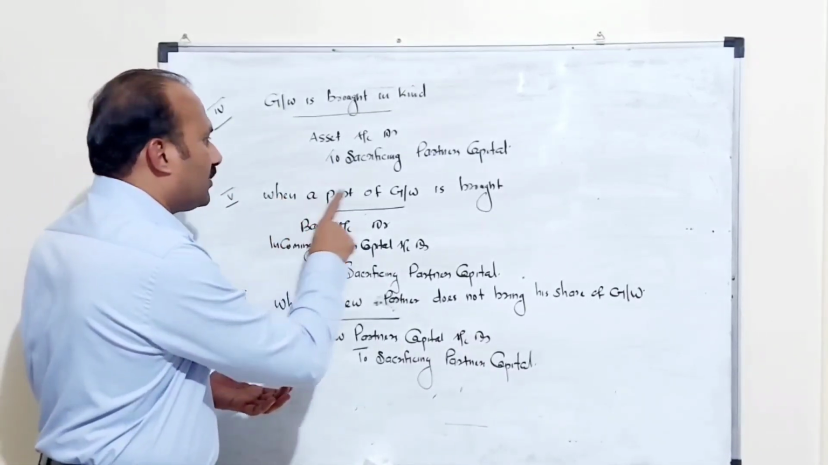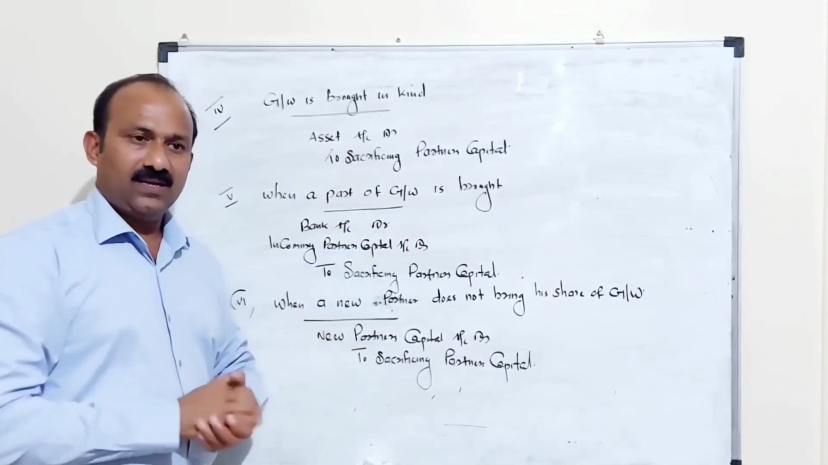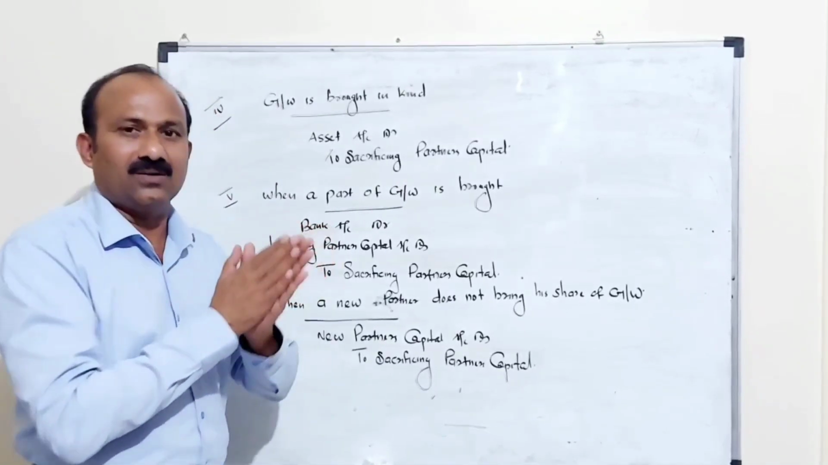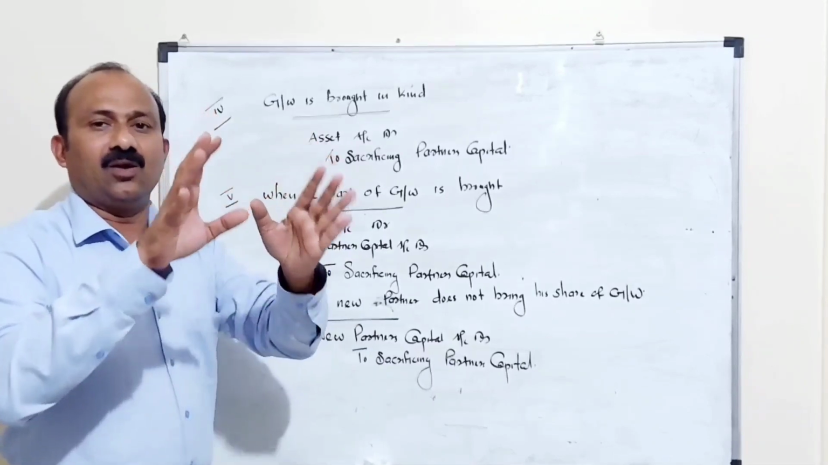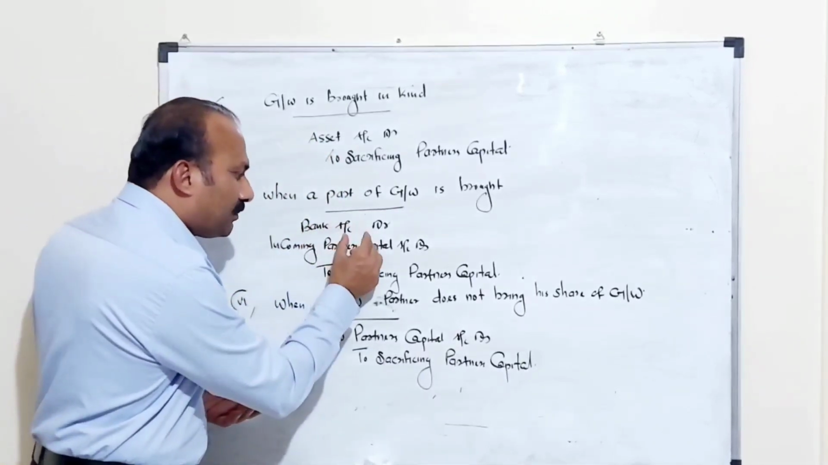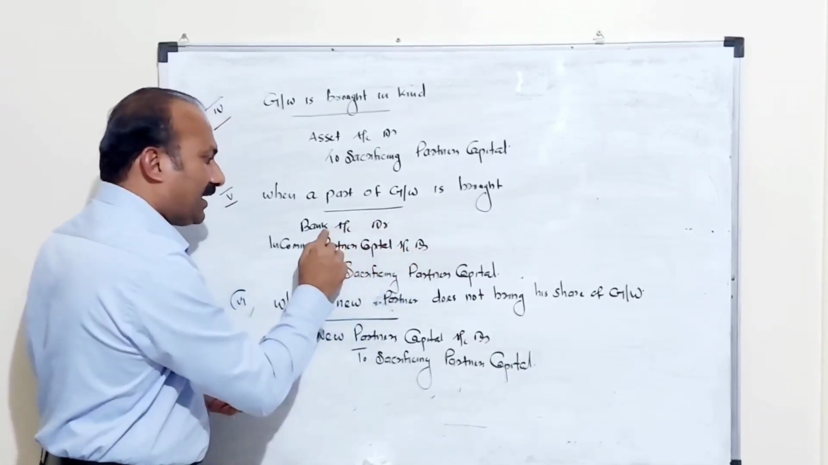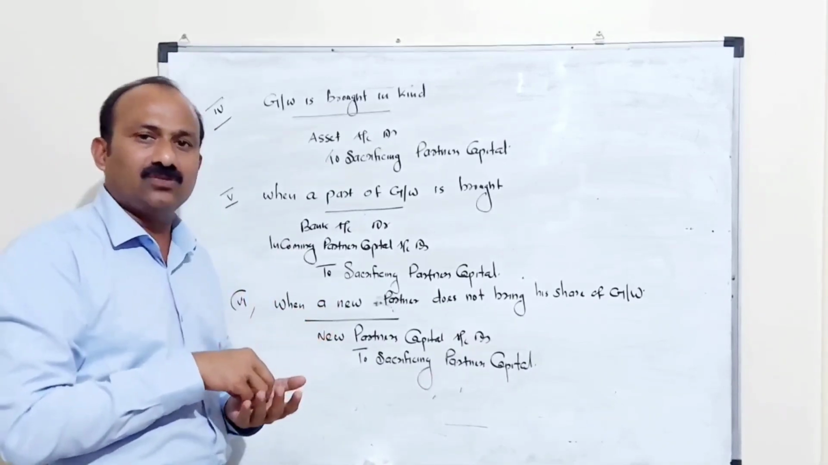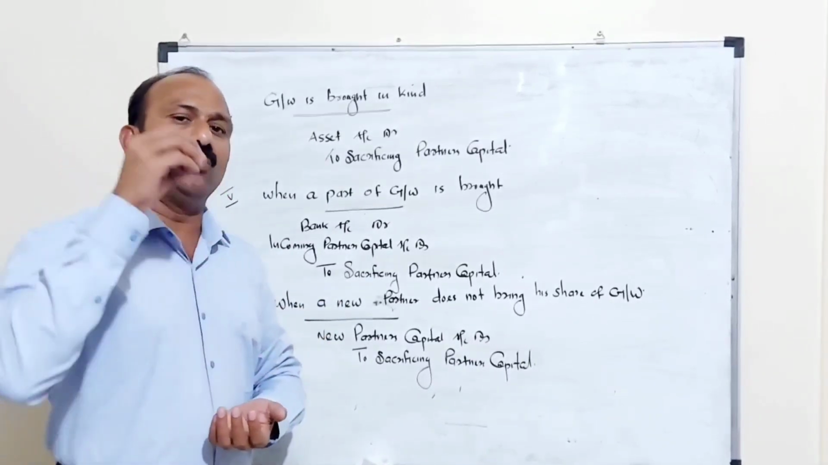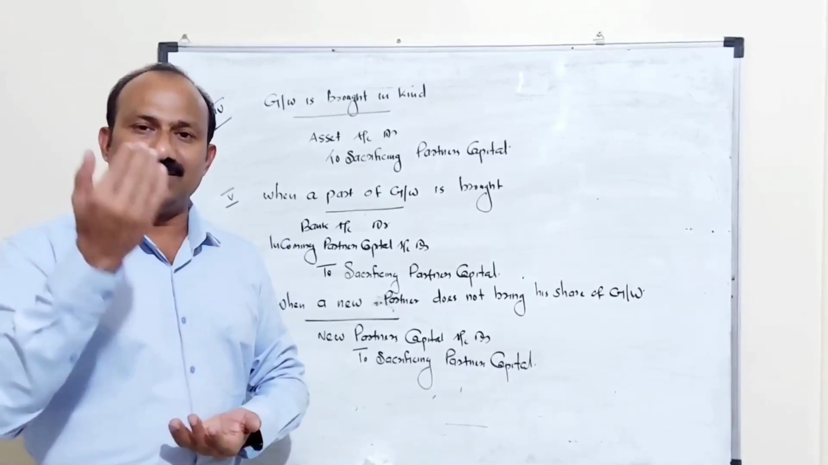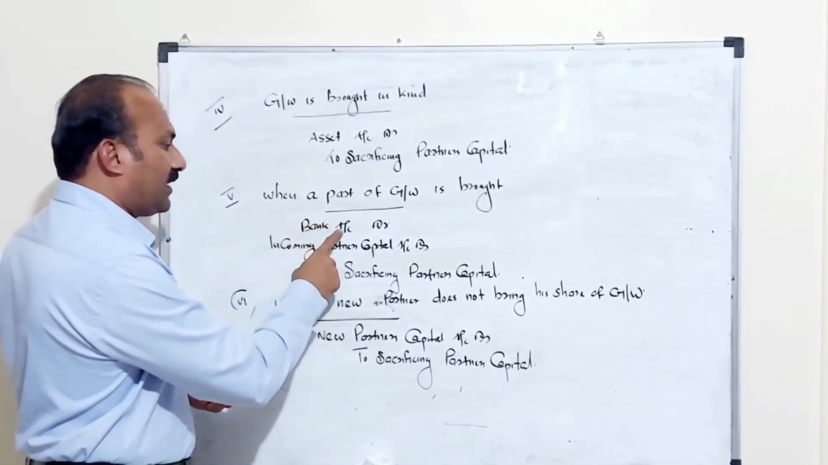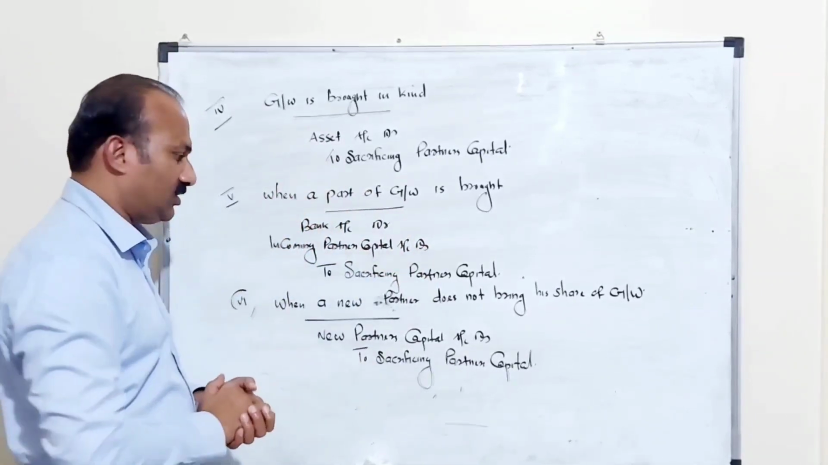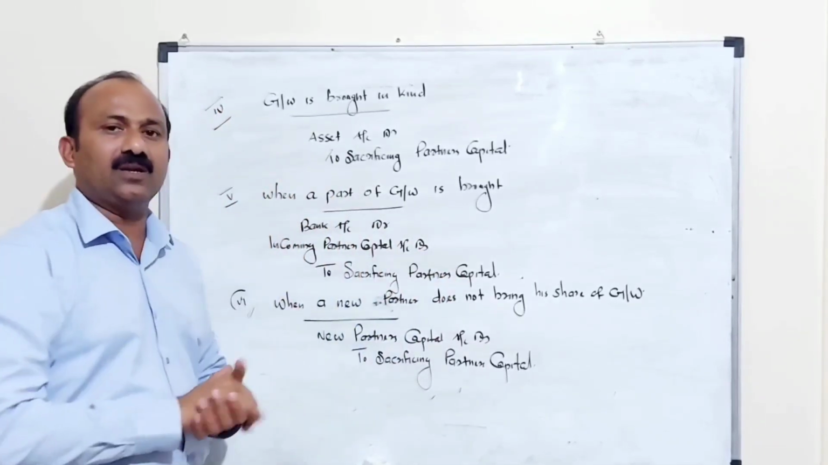Next, when a part of the goodwill is brought by the new partner. Sometimes the new partner can bring only a part or some portion, so the remaining he cannot bring. In such a case, whatever portion he brings as cash, you write bank or cash account debit. Then how much shortage is there? For example, 25,000 is his share of goodwill. He is bringing only 10,000. The remaining 15,000 we want to adjust. So the entry will be bank account debit 10,000, incoming partner's capital account 15,000, to sacrificing partners' capital 25,000.